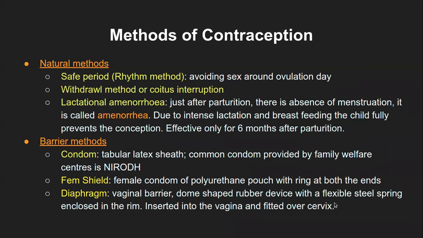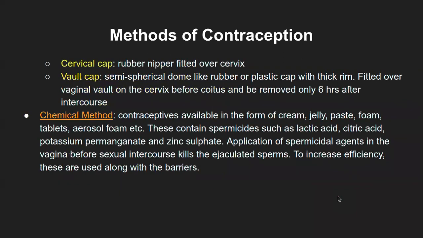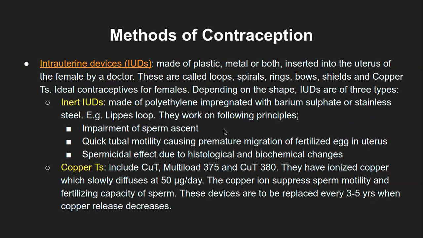In barrier methods, the most important ones we had seen were the male and female condoms, and the chemical methods. We had looked at them as creams, jellies and different formulations which contain spermicides. So that was the chemical method.